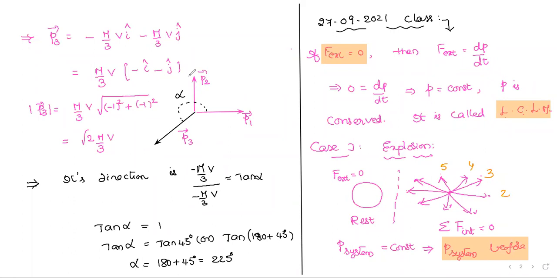Second piece flies along y-axis, so j cap. The third piece, I don't know. After using the law of conservation of linear momentum, we found it is in the third quadrant, making some angle with x-axis, that's what we calculated. So checking every time is very important.